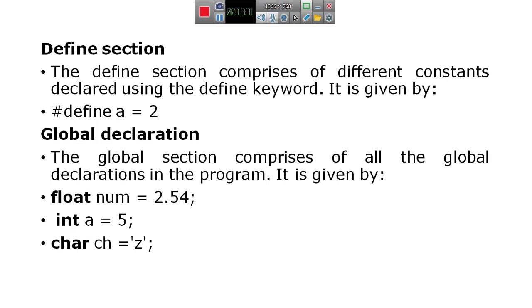Num, a, ch are the variables, and 2.54, 5 and z are the values into that variables. You will understand very clearly about this variable declaration and global declaration section in the coming classes, coming videos.